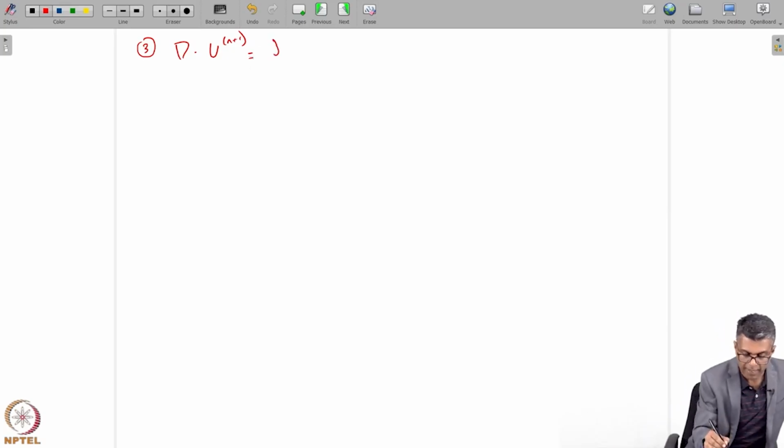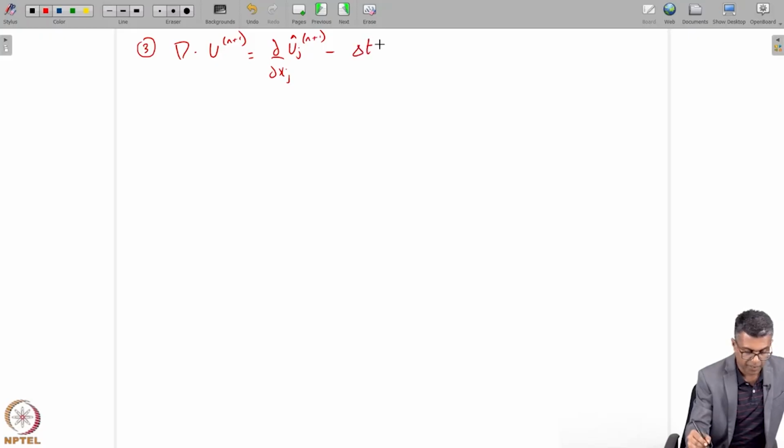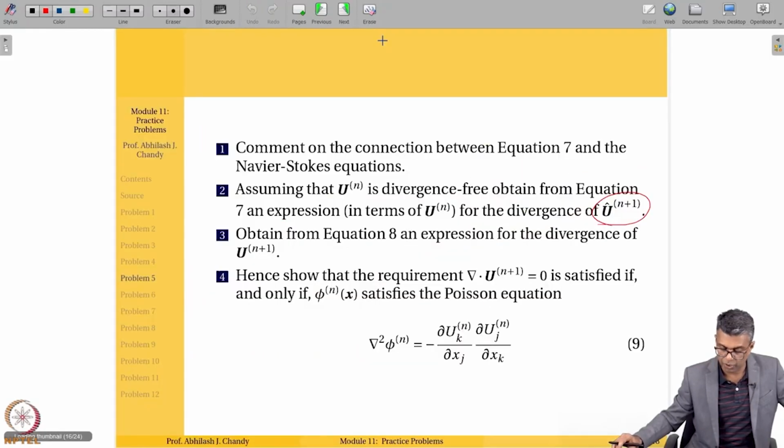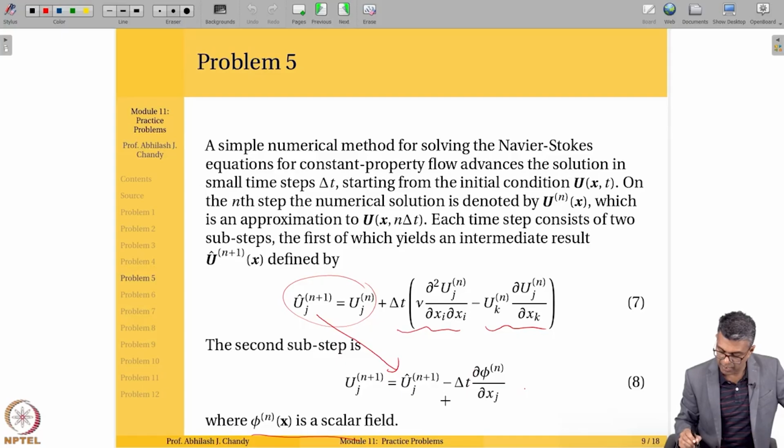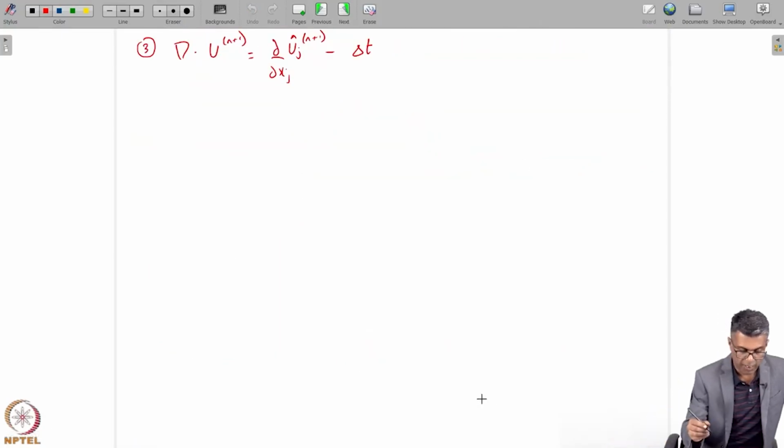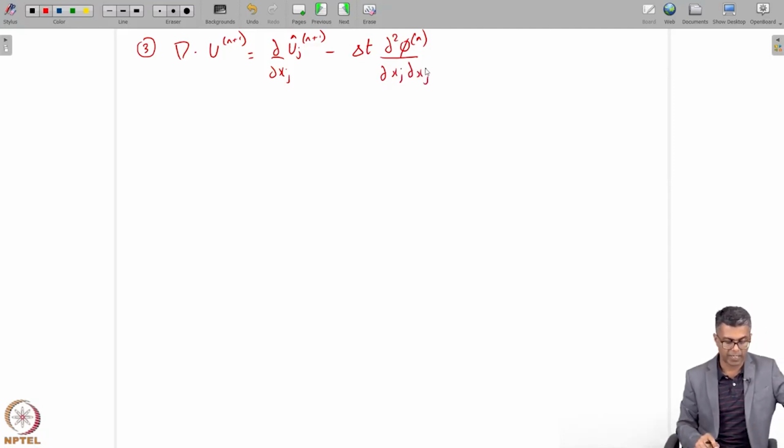So it would be ∂/∂xj, and it would be the intermediate velocity uj hat^(n+1) minus Δt times, remember, if I go to equation 8, it is right here, Δt times ∂/∂xj of φ^n, isn't it? So it will be Δt times ∇²φ^n ∂xj. This is what I have.